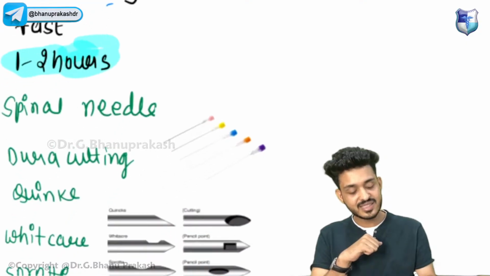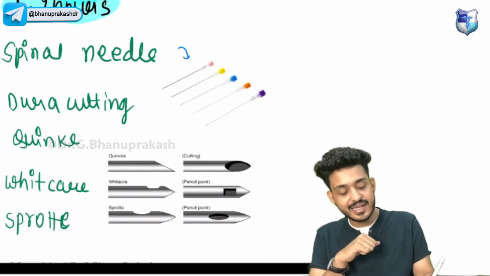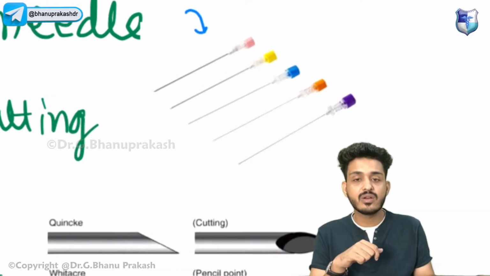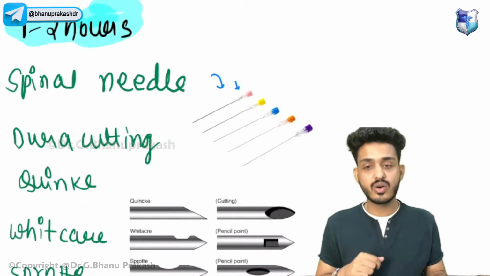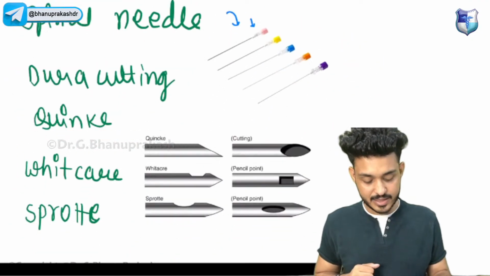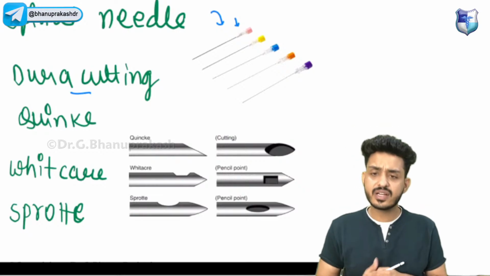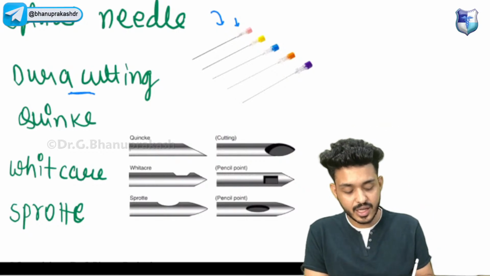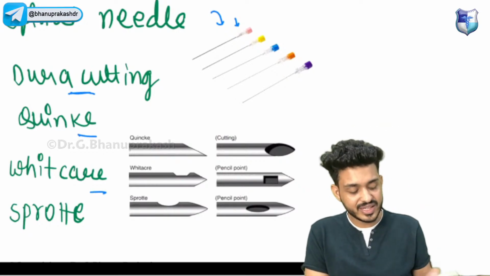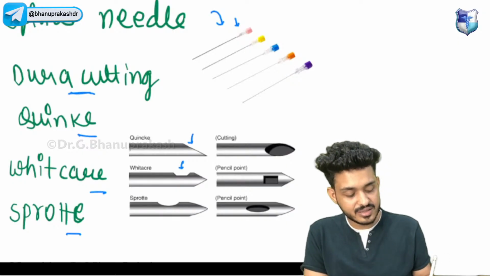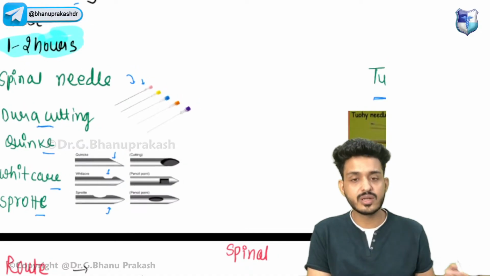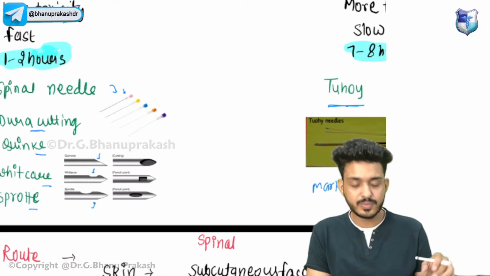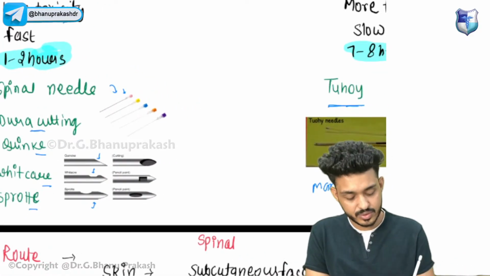In spinal anesthesia, we are using spinal needles. These needles will not have any kind of marking, and they do not have any wings. We have different kinds of needles: dura cutting, Quincke, Whitacre, Sprotte. We will have a side effect, that is post-dural puncture headache, so to prevent that, we have these types of spinal needles.